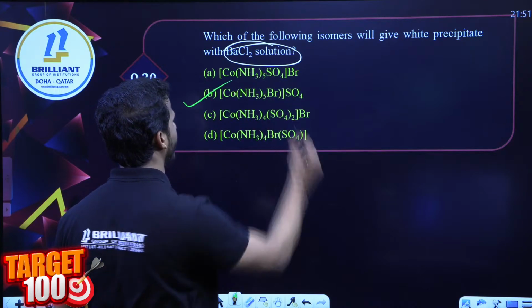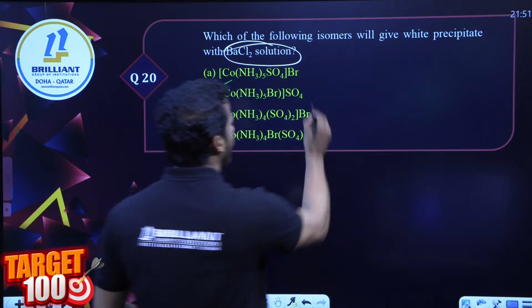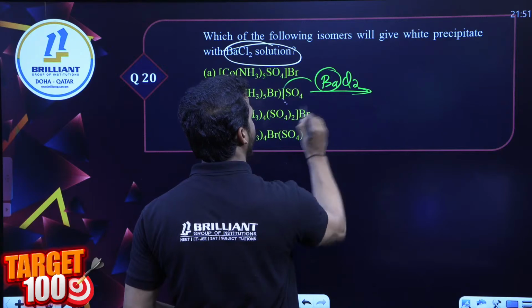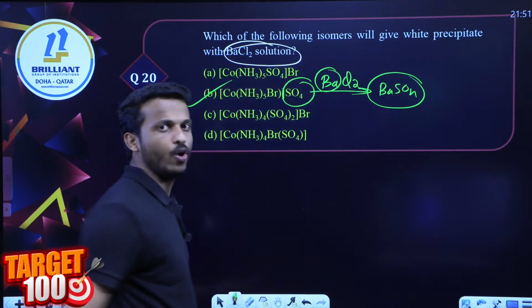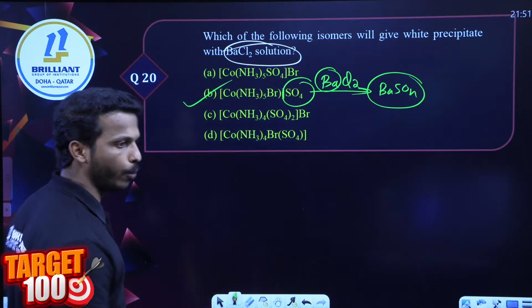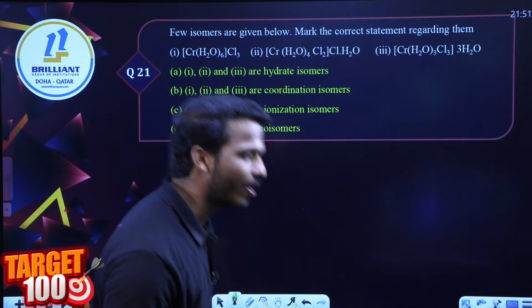Question number 20, which of the following can give a white precipitate, dear all? No doubt option B. When you treat the option B compound with barium chloride, it will give you barium sulfate, a white precipitate. Remember, all of you, barium sulfate is a white precipitate. So the answer is option B.